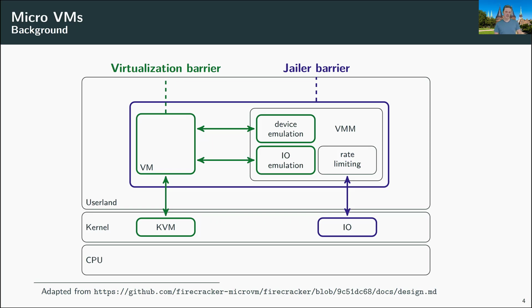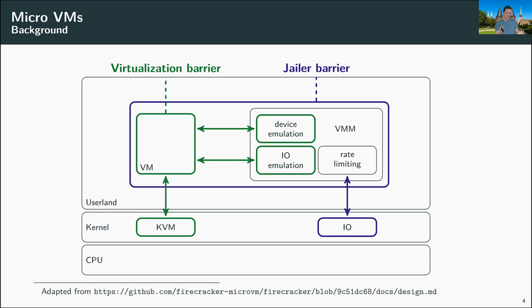The jailer makes use of operating system isolation mechanisms that limit the resources that are available to a virtual machine manager and the VM. For example, it can limit the amount of CPU cores being used by the virtual machine, or it can limit the area of the file system that is accessible, for example.